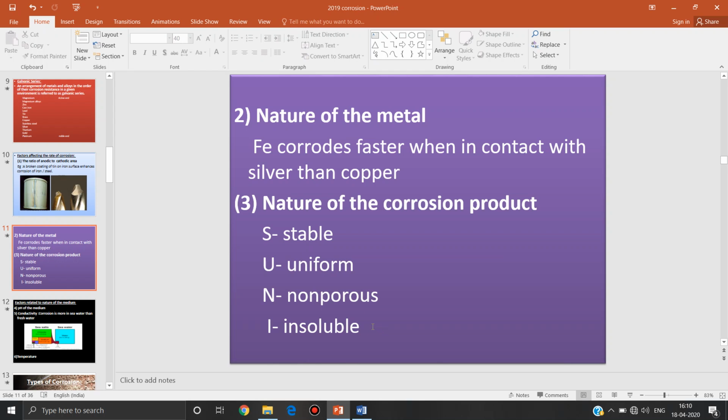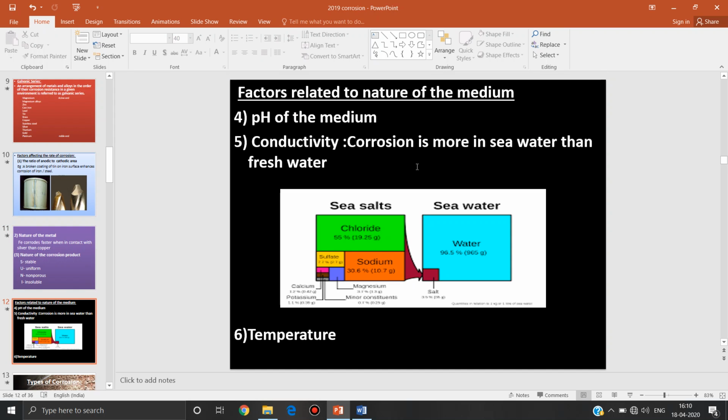So for example, in the case of aluminium or chromium, tin, even in the presence of oxidizing environment, these metals will undergo corrosion and they'll form one oxide layer. So this oxide layer acts as protective layer, or it prevents further corrosion. At the same time, in oxidizing environment, metals like sodium, potassium, iron, etc., they'll also form their oxide layer, but it is highly unstable. It increases rate of corrosion. Then factors related to nature of the medium, as I told earlier.